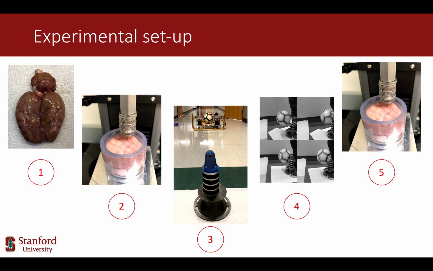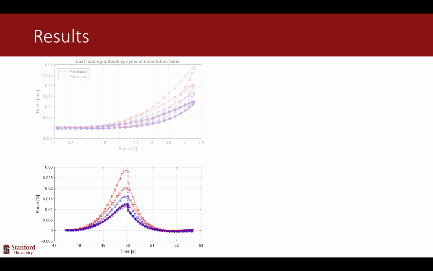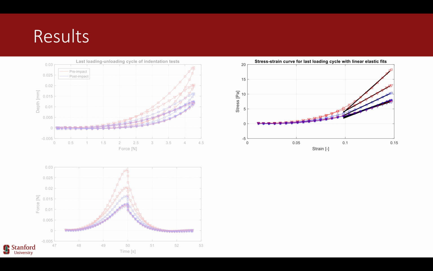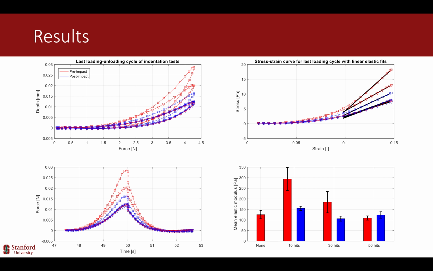We tested 6 locations with each set of indentation tests for both pre- and post-impact samples. Here we show the force extension curve of the last loading-unloading cycle averaged over each test location of the brain. Red is pre-impact and blue is post-impact. We took the last loading-unloading cycle and extracted stress-strain curves for the loading regime. We fit a linear model to the linear elastic region and determined the elastic modulus by the slope of the fits. We measured elastic moduli in the range of 100 to 300 pascals.